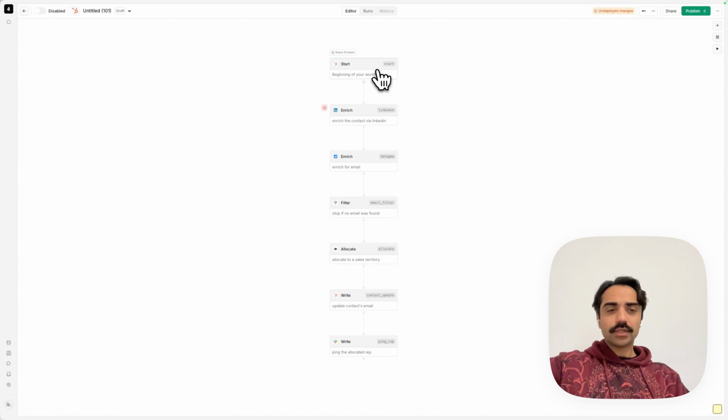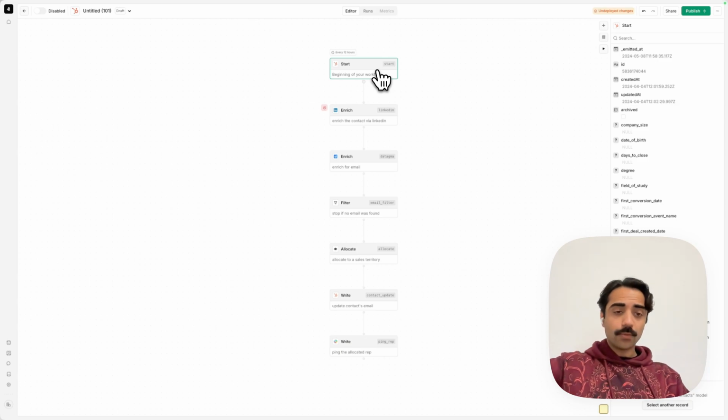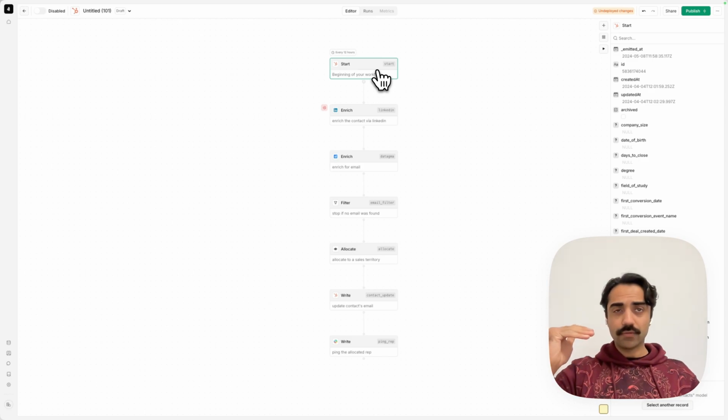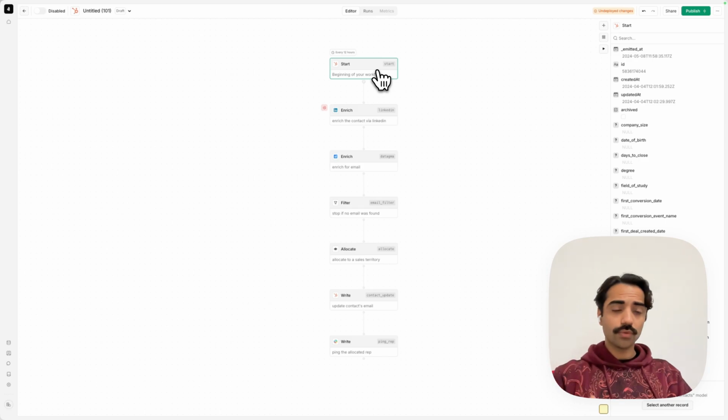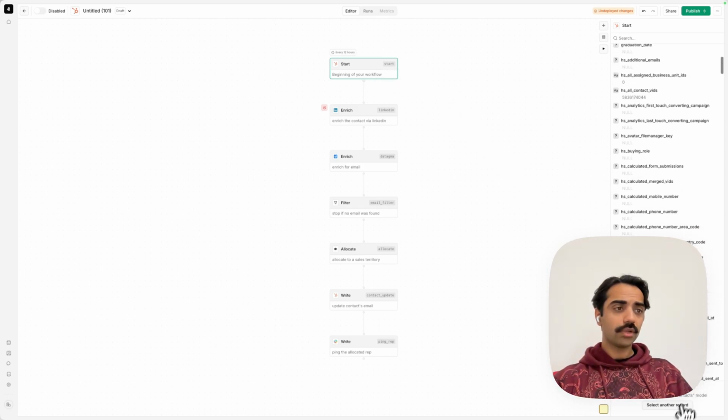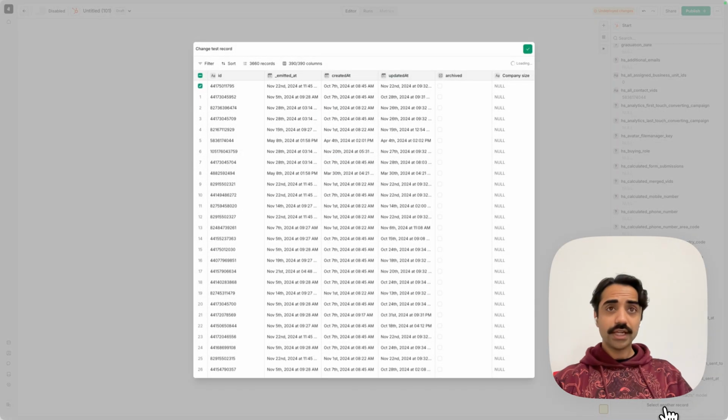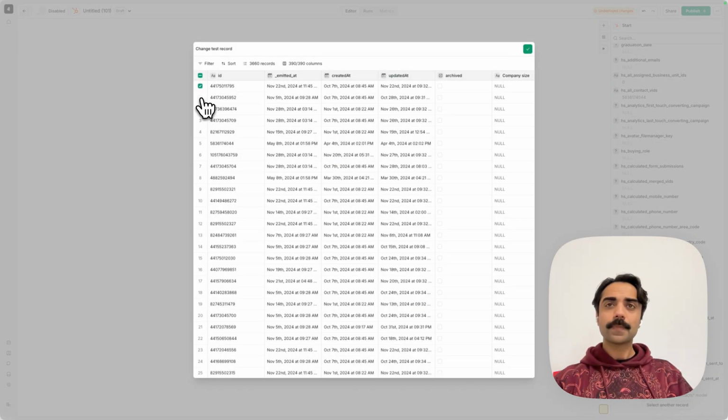Let's look at the start node to begin with. The start node is in fact a special node because it serves to take one record from my CRM contacts object, and we will use the information in this record to set the schema for every other node in the workflow to capture data from. In this case, I have one example. If I had wanted to change this example, I can simply press this button, select another one, and we'd be good to go.